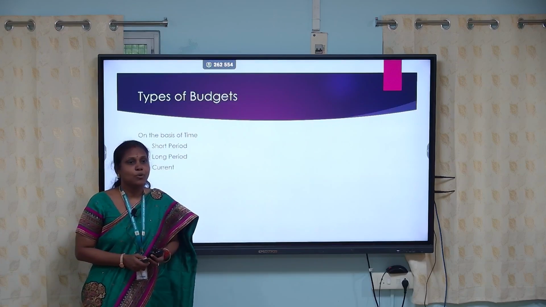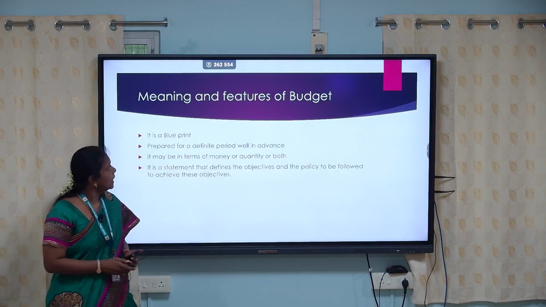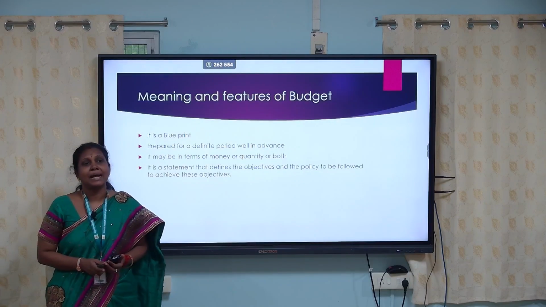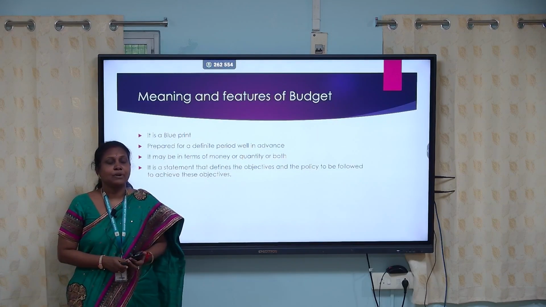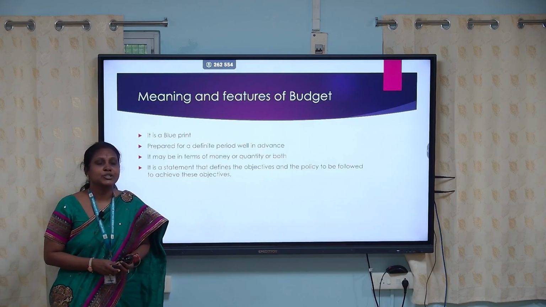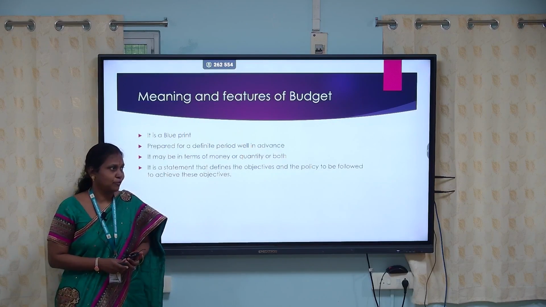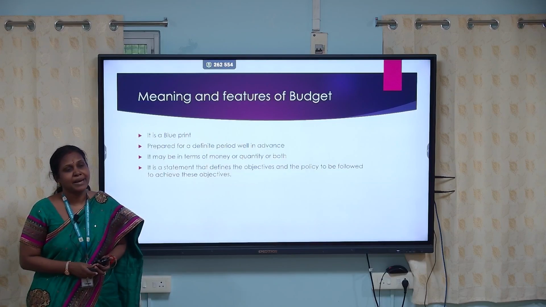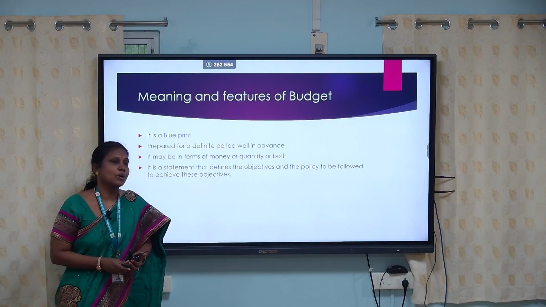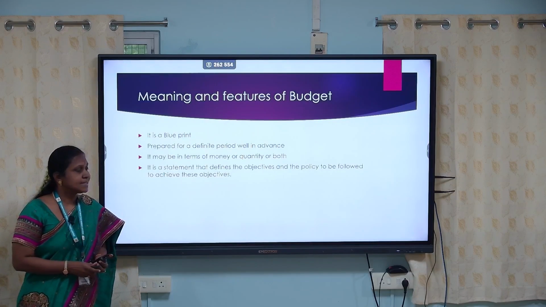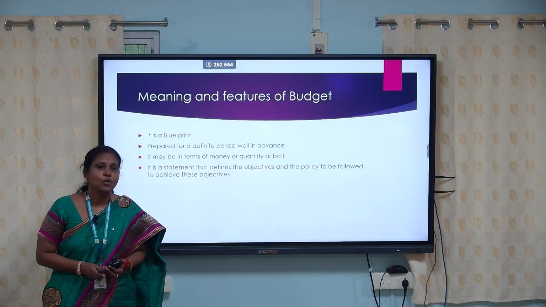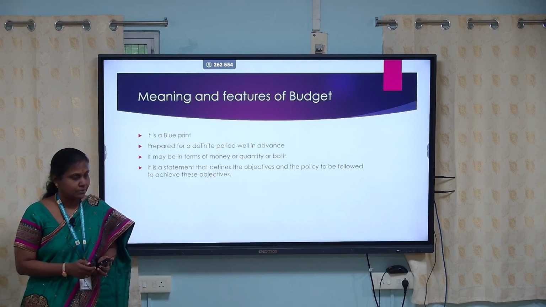Now let us see what we mean by budget. Budget is a tool which helps the management in planning and taking corrective actions. It is a blueprint of a projected plan of action of a business for a definite period of time. It is always prepared well in advance, and it may be in terms of money or quantity or both. It is a statement that defines the objectives and the policy which is to be followed to achieve these objectives.